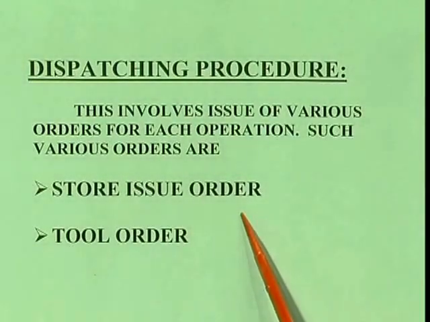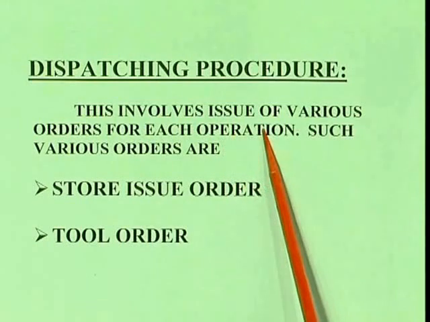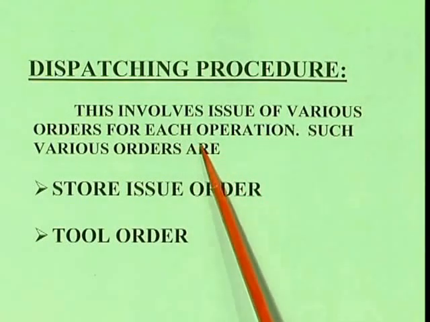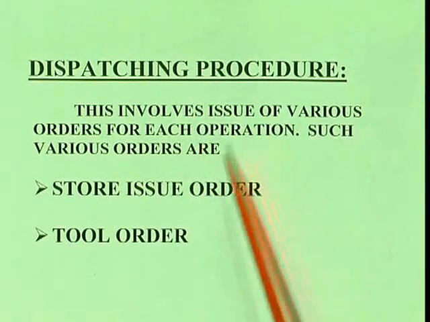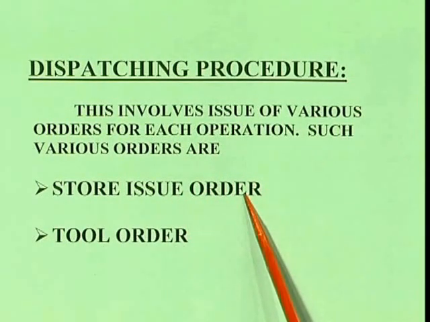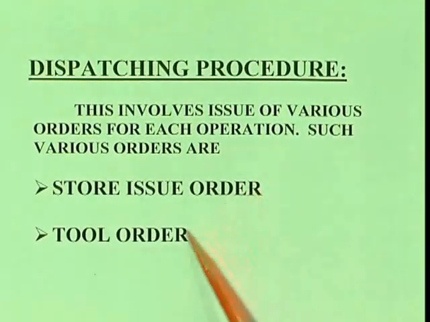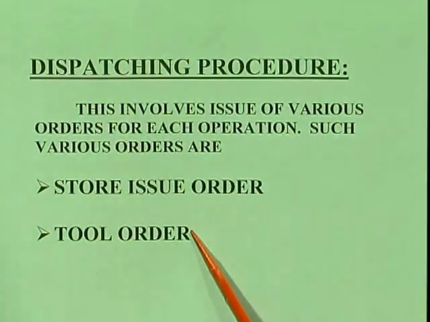So how to dispatch, the procedure. The first thing involves issue of various orders for each operation. One is the stores issue order. That means it authorizes stores to issue material for performing that particular work. Next is a tool order. It gives the required tools, whatever tools are required, to the particular worker or particular center.